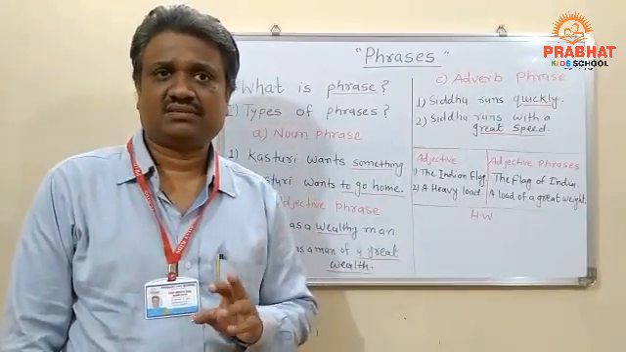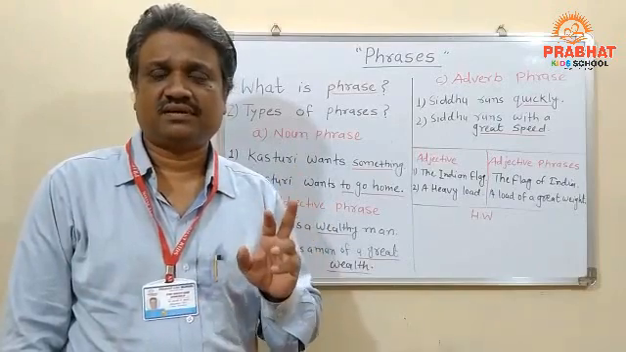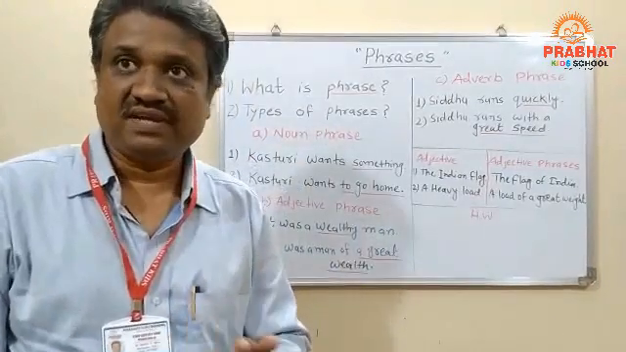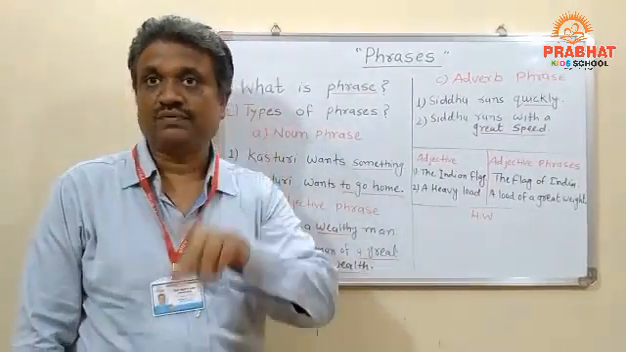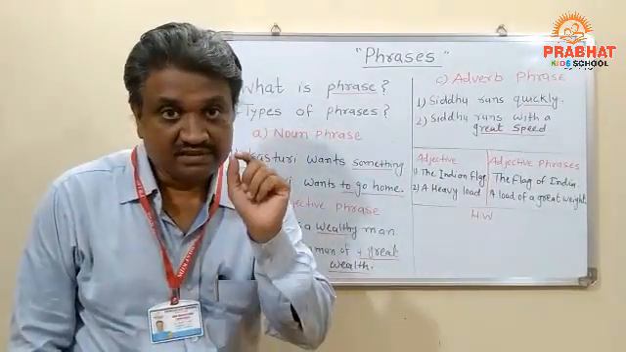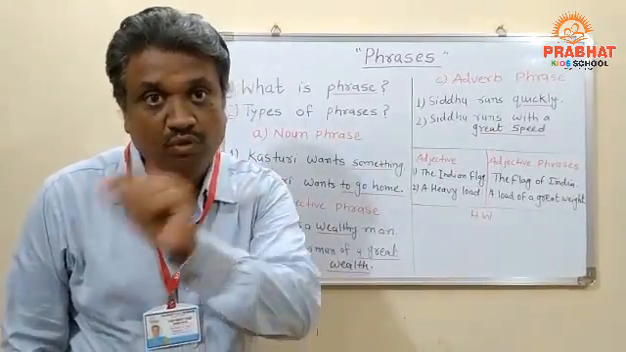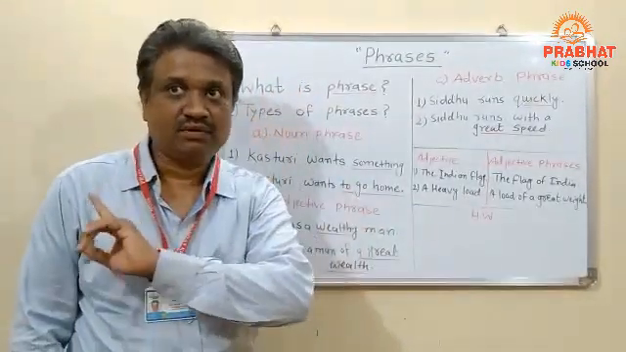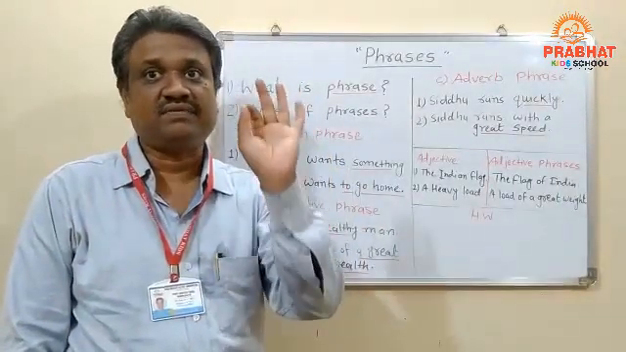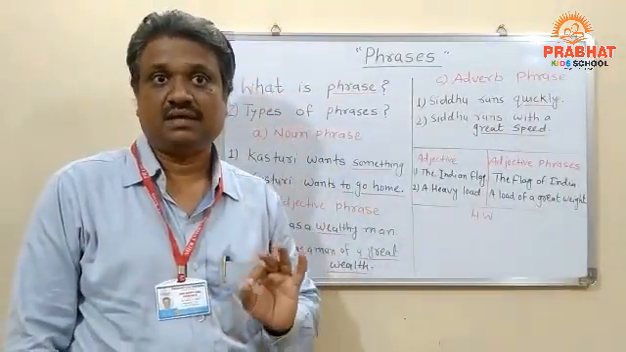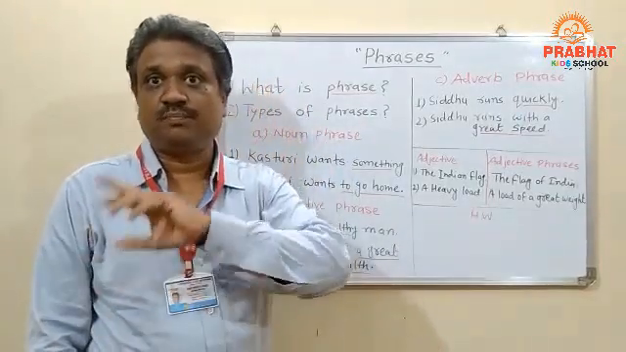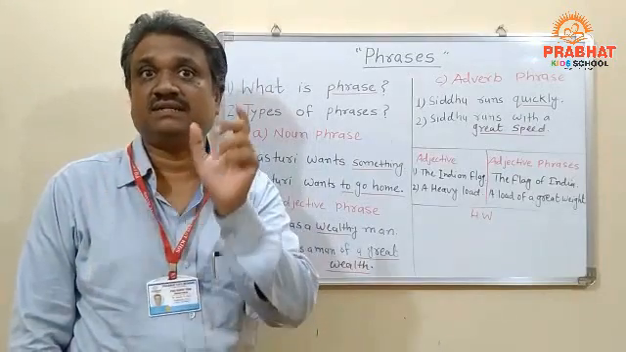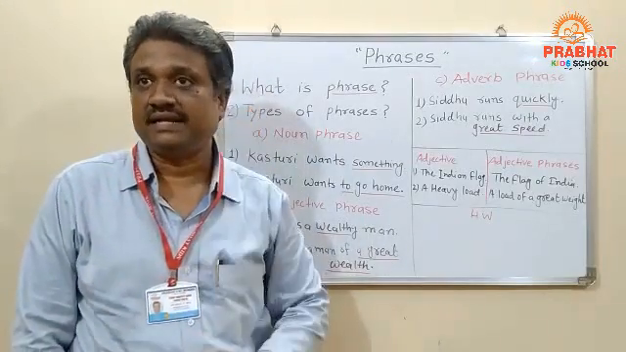According to the great grammarians, the definition given in Wren and Martin is as follows. A phrase is a group of two or more words. Remember, student, what I am saying. A phrase is a group of two or more words that will not give you any complete meaning. It has an incomplete sense. But if it is used properly in a sentence, then we get a complete meaning. Otherwise, it will give you only a single idea.